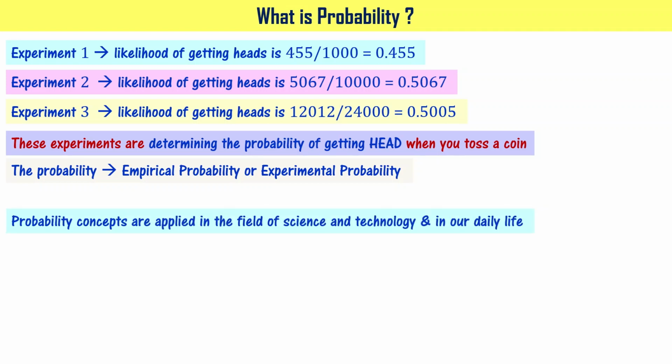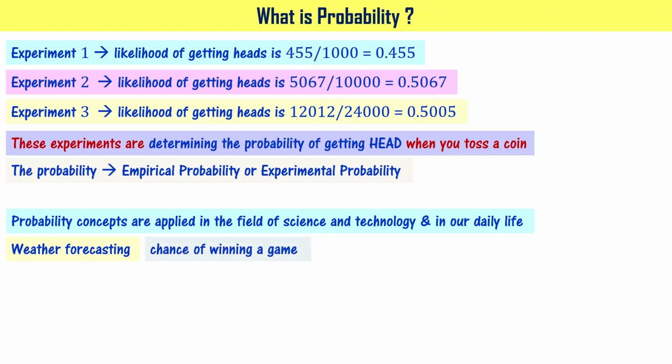Please note that the probability concepts are applied in the field of science and technology and in our daily life also. For example, it can be used in weather forecasting. It means you can say with what probability today it is going to rain, with what probability tomorrow it is going to rain, or tomorrow it is not going to rain. That kind of questions you can ask.